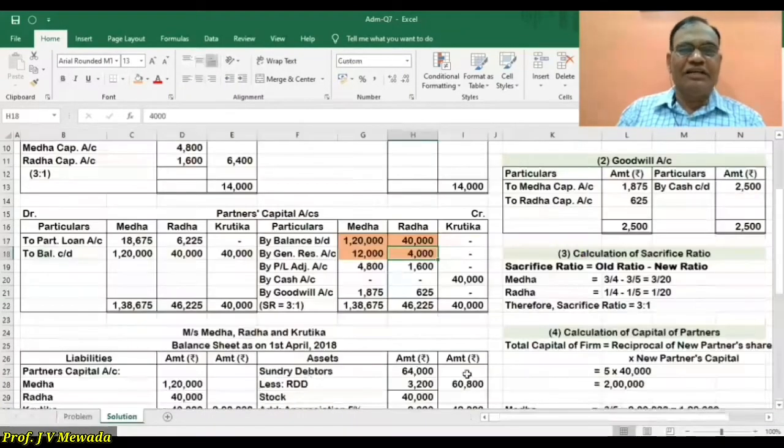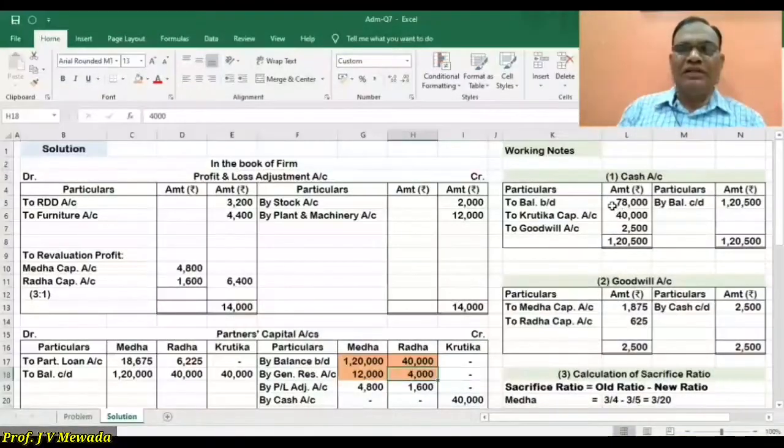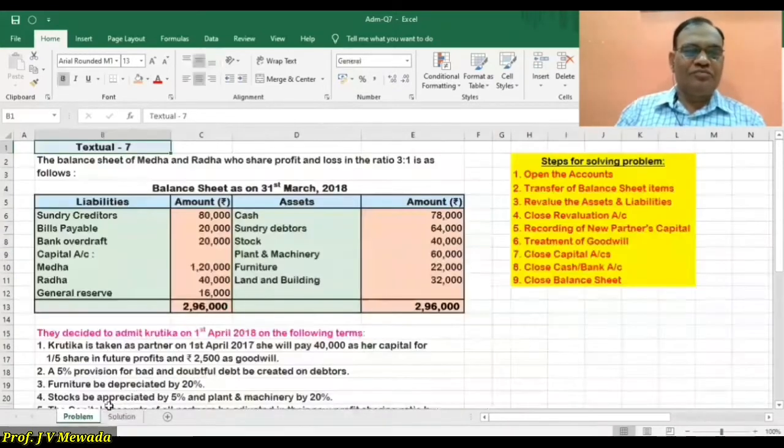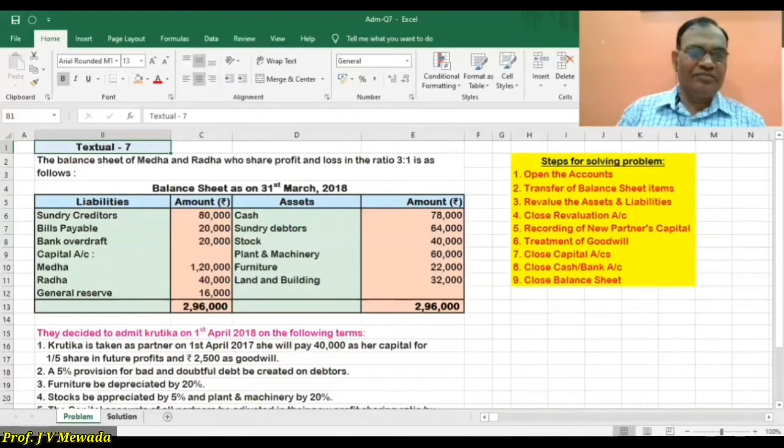Our cash is 78,000, so we are opening the cash account. 78,000 is the opening balance on the debit side. Then we have debtors, stock, plant and machinery, furniture, land and building.